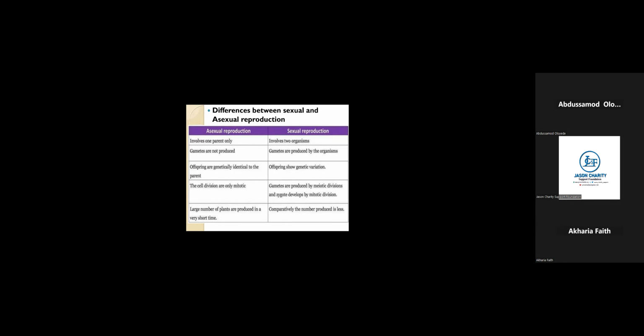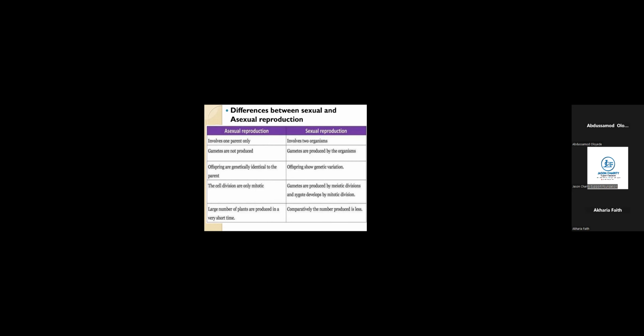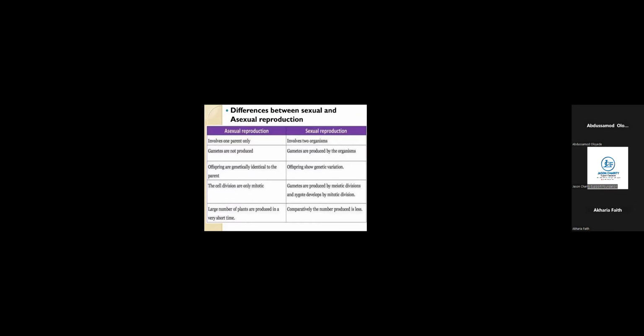Now, for asexual, the cell divisions are mitotic, but for sexual, the gametes are produced by meiotic division. For asexual, a large number of offspring are produced. For sexual, the number produced is less. So these are the areas we'll be touching tonight.